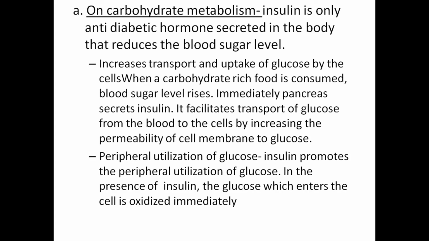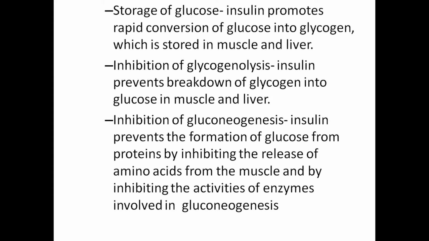Peripheral utilization of glucose: insulin promotes peripheral utilization of glucose. In the presence of insulin, glucose which enters the cells oxidizes immediately. Storage of glucose: insulin promotes rapid conversion of glucose into glycogen, which is stored in the muscle and liver. Inhibition of glycogenolysis: insulin prevents breakdown of glycogen into glucose in muscle and liver.